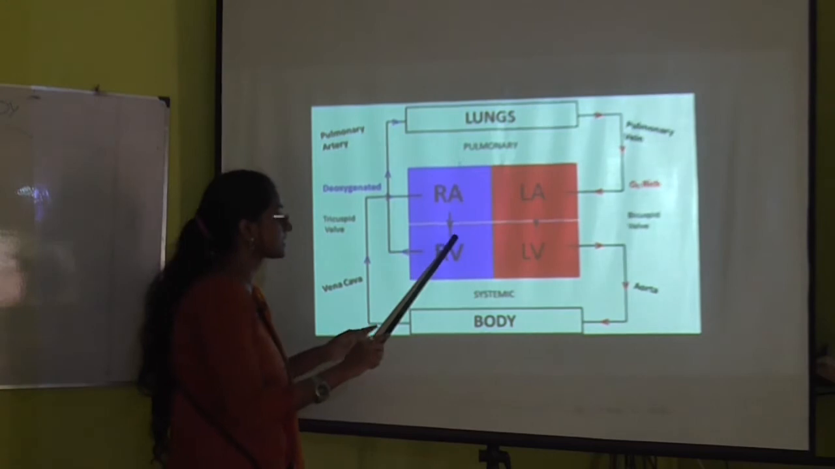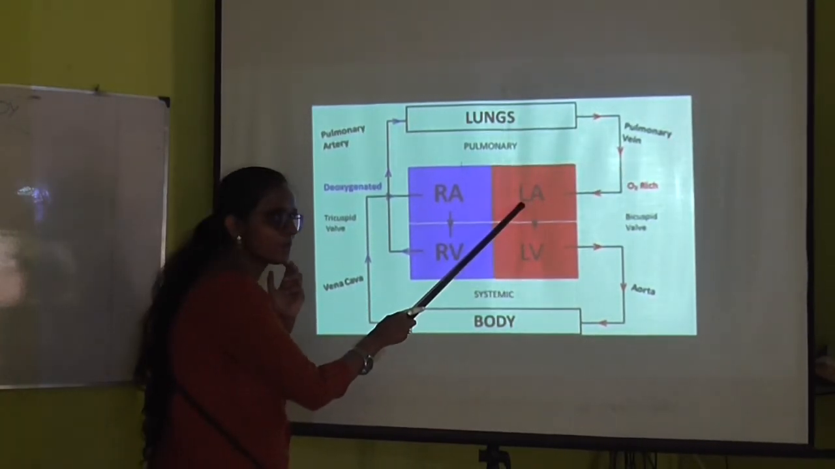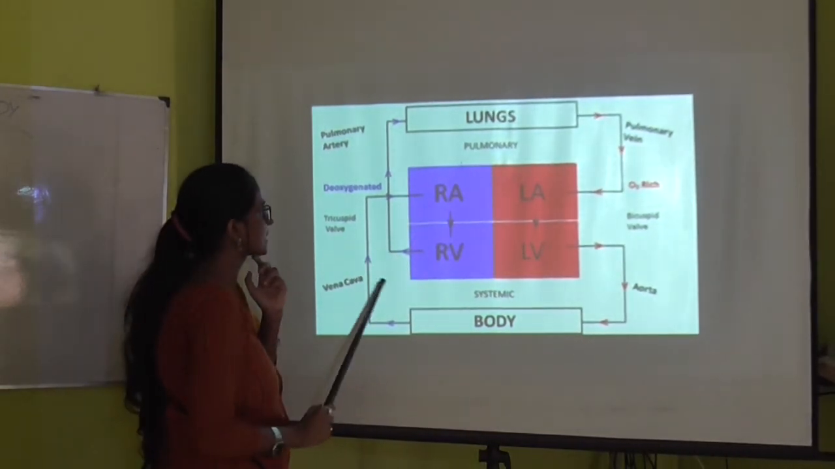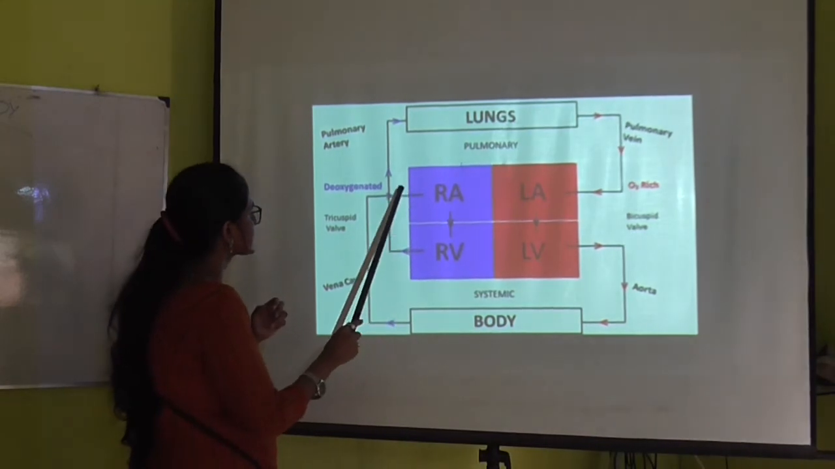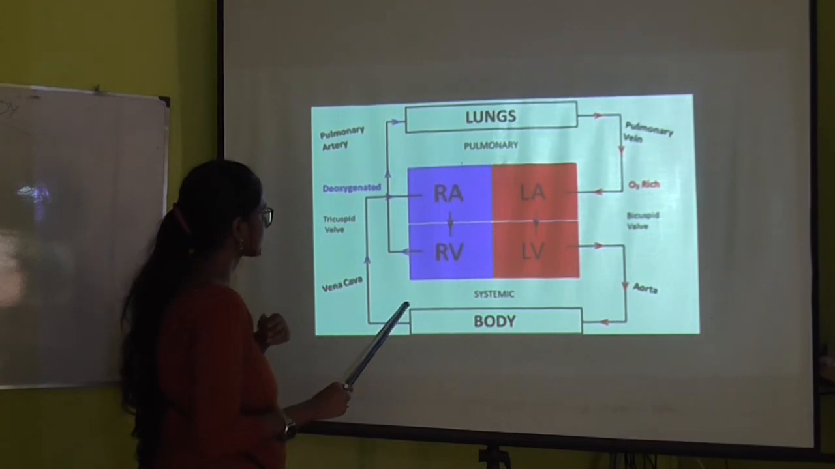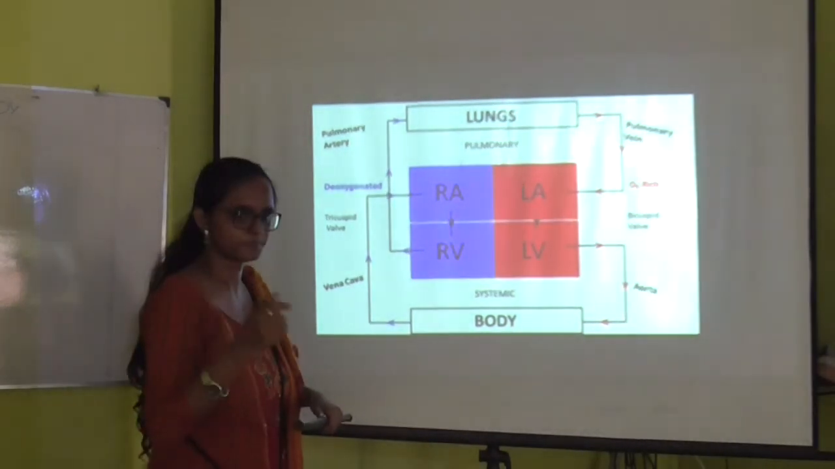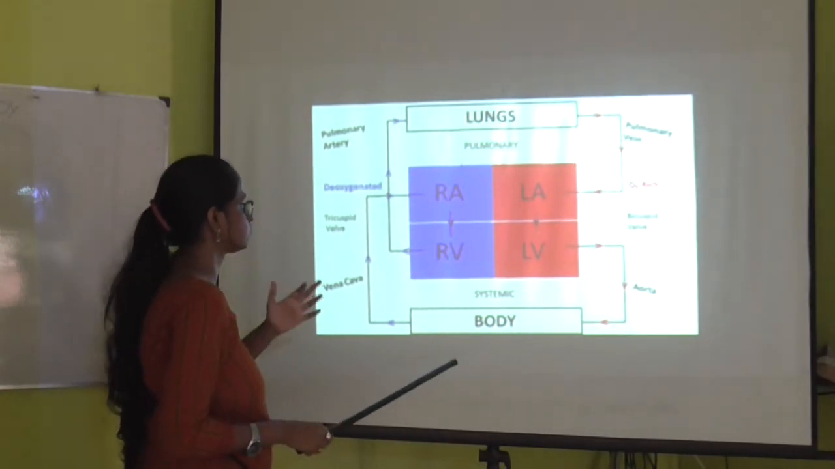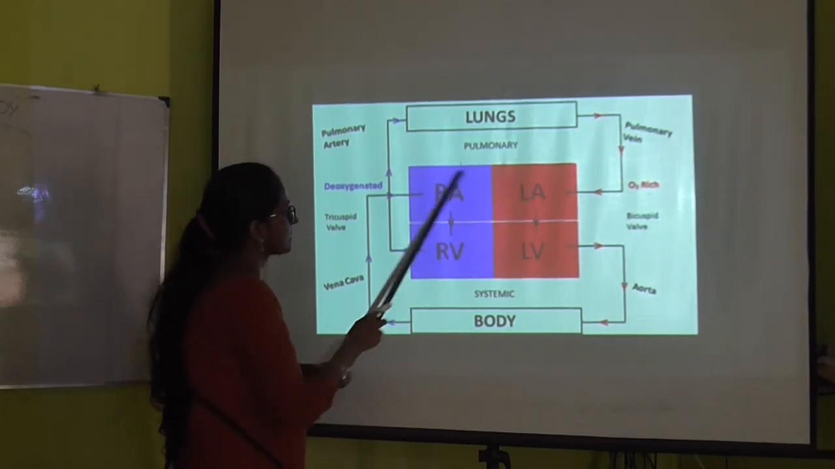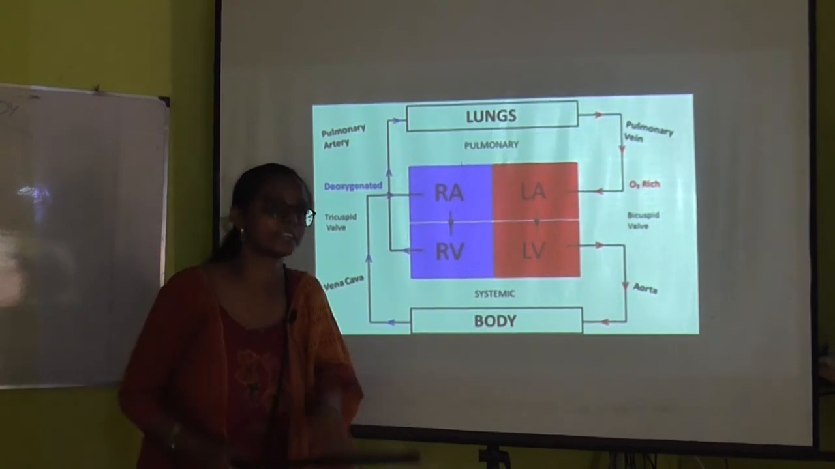Okay, see both of them, what are they doing? One is receiving the blood from the lungs, the other is sending the blood to the lungs. So over here what is occurring? See, I have told you before that in both the parts, the right atrium and the left atrium, they are receiving the blood.